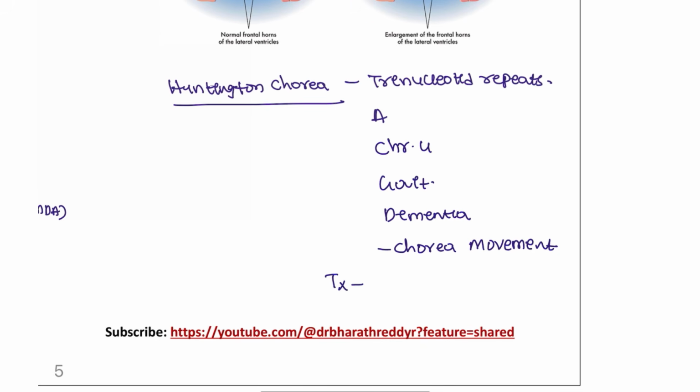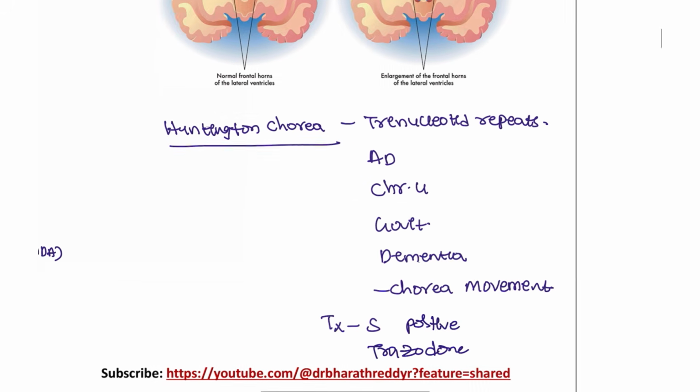The treatment of the patient is supportive. Baclofen and trazodone can be given for this patient.